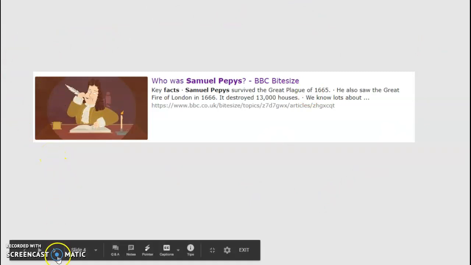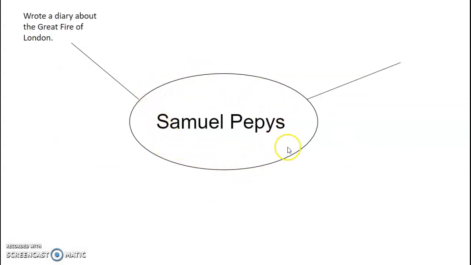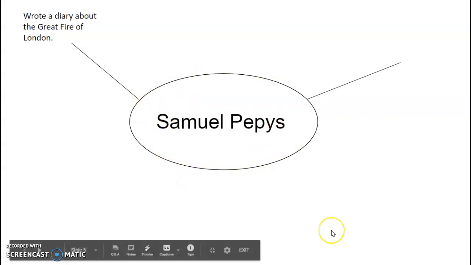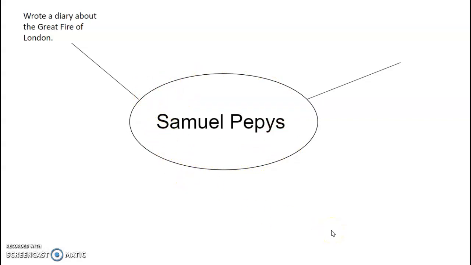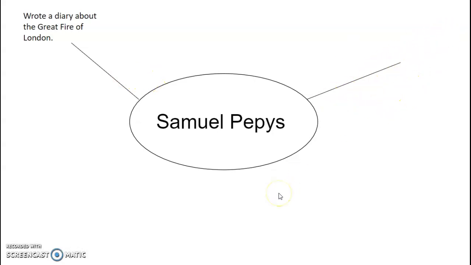Now, to record your ideas today, this is how you're going to do it. So we've done this before at school. So you'll have, in the middle, the name. So you are researching about Samuel Pepys. So you want to turn your book maybe sideways, so you can do your circle and write Samuel Pepys. And then, do you remember when we do these lines going out of the middle here? And then you write facts about him. So anything you find out about him, you write these facts. This is going to help you when you do your fact file next week, okay?